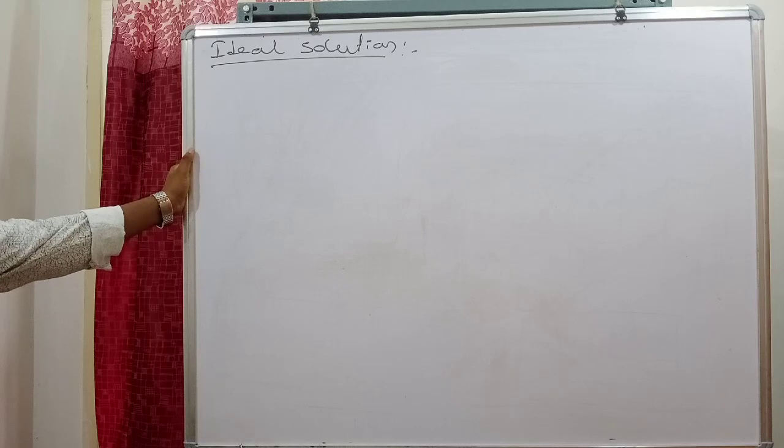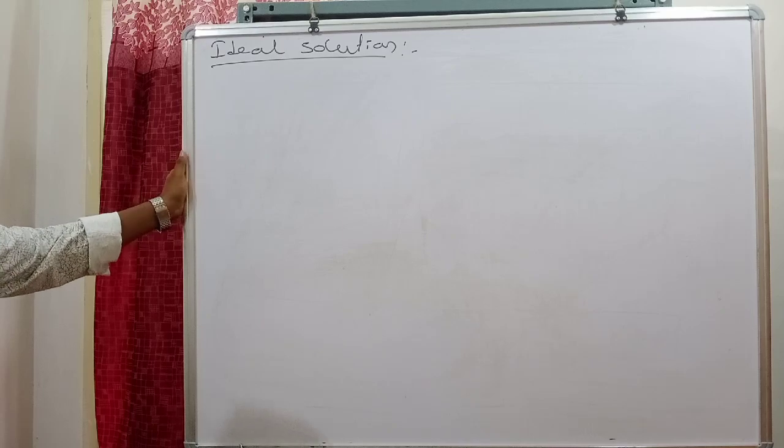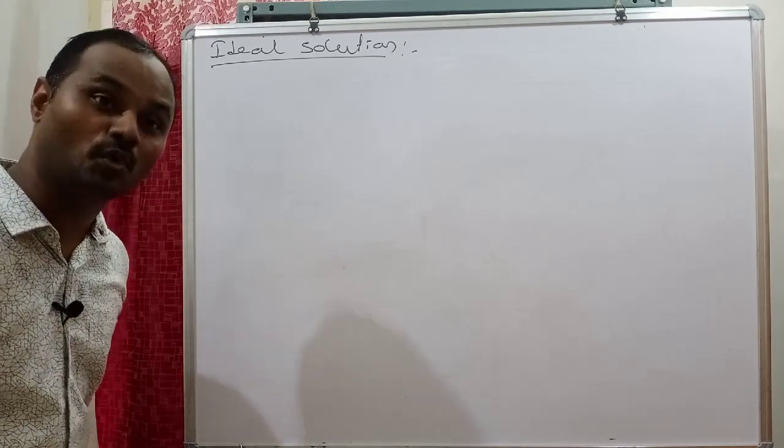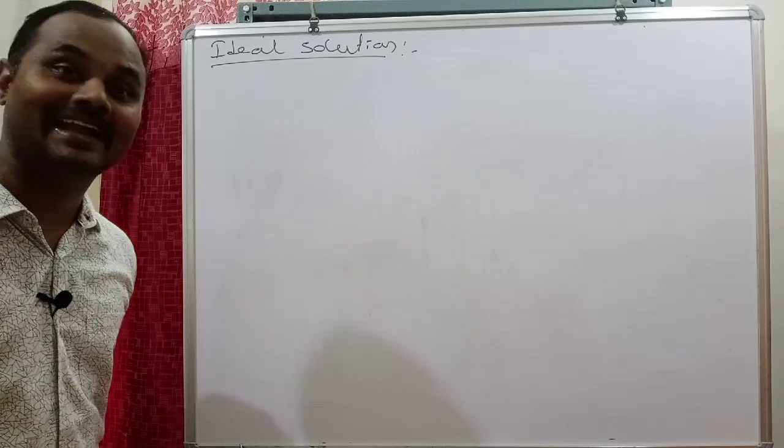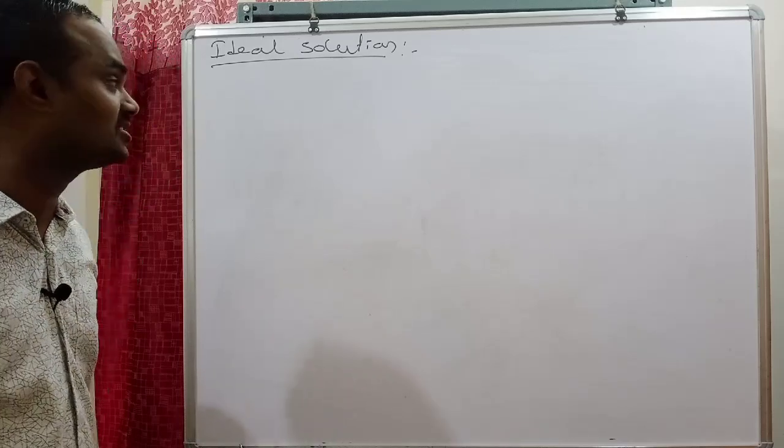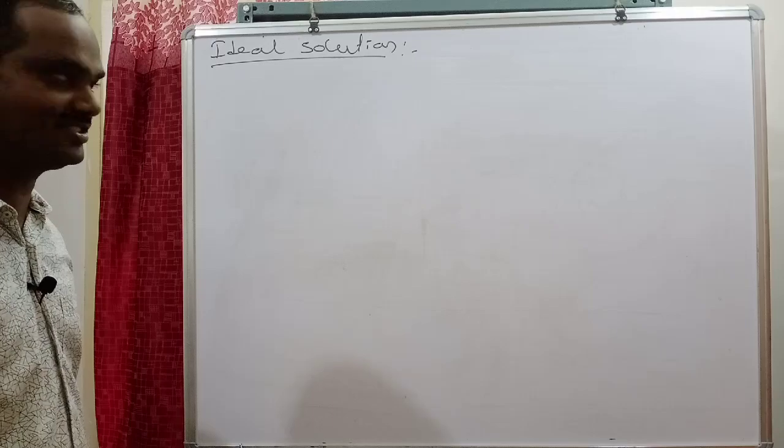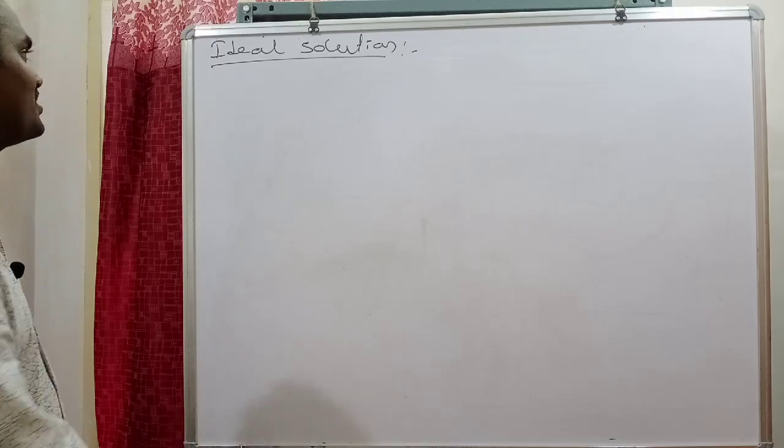Those are ideal gases, but now we are discussing the ideal solution. An ideal solution means a solution which obeys Raoult's law at all concentrations and all temperatures. It is called an ideal solution.